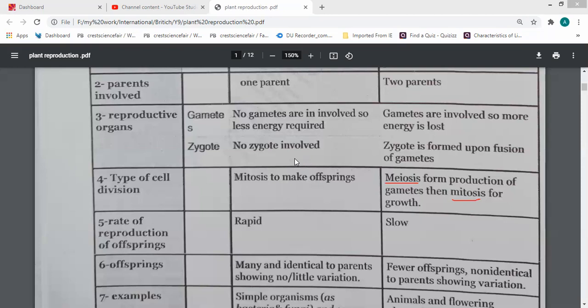Why sexual reproduction first? Because fertilization occurs before the mitosis. Fertilization for growth. For growth. When the sperm cell and ovum get together, they make gametes, and then the mitosis, then fertilization, then offspring.